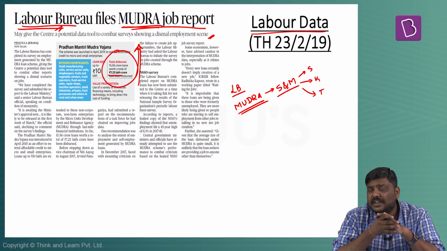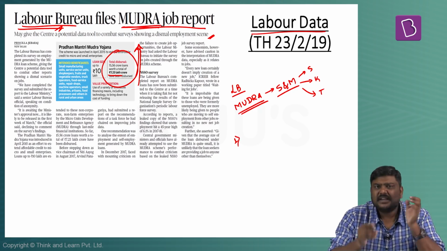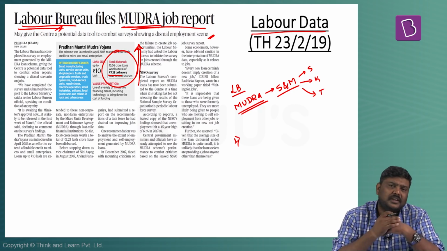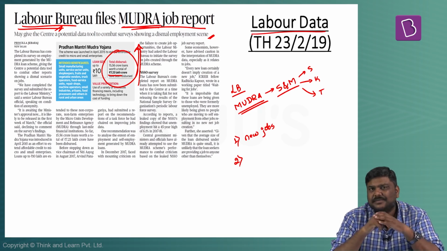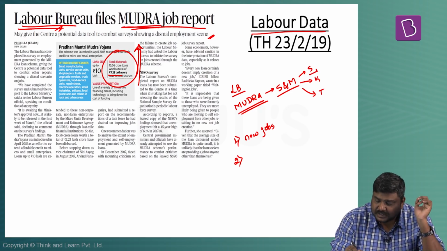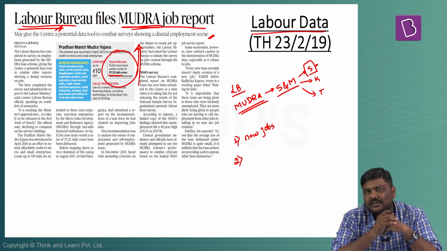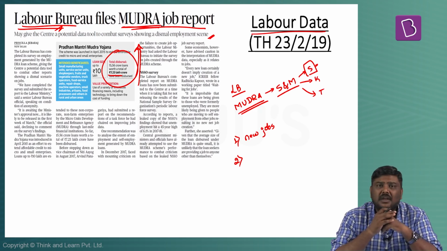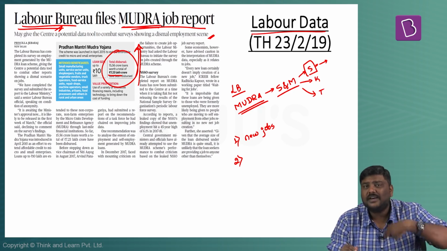Some of the concerns which have been raised by various experts related to this kind of measurement are: one, they state that new loans issued under this scheme doesn't mean that new jobs are created. Second, the ticket size of the majority of the loans issued under this Yojana is very small. More than 80% of the loans issued under MUDRA Yojana have been issued under the Shishu categorization, where the ticket size of the loan is very small. Hence, it is very doubtful that those who have taken loans will create more jobs in the market.